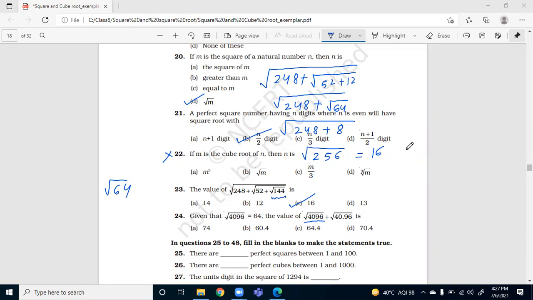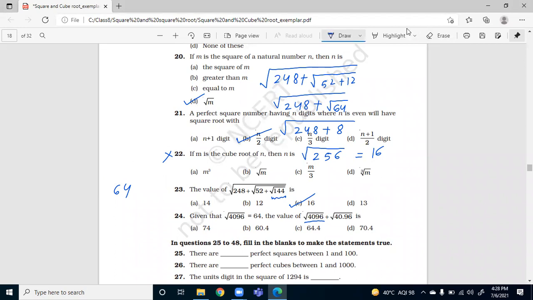Anmol, I am just explaining question number 24, that is of some important type. Look at this question. Root 4096 is given out to be 64. So in place of root 4096, I have written 64. Just a minute, I will erase the root part. It is only 64.